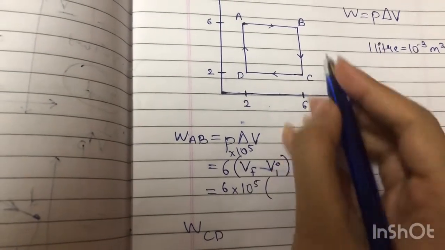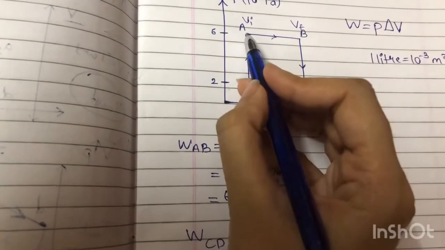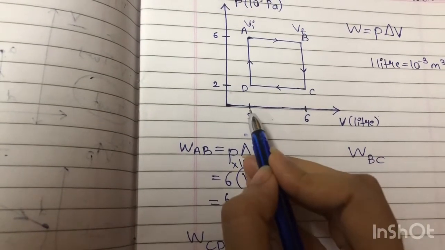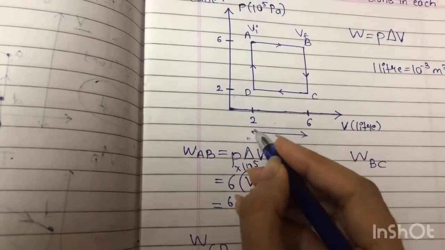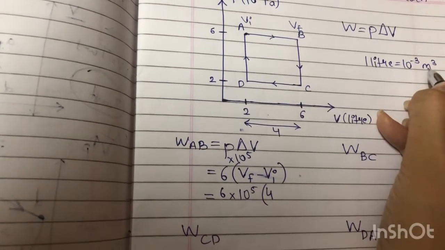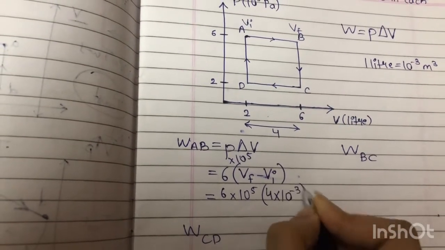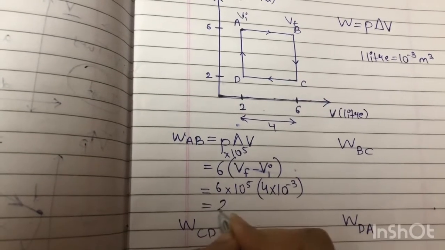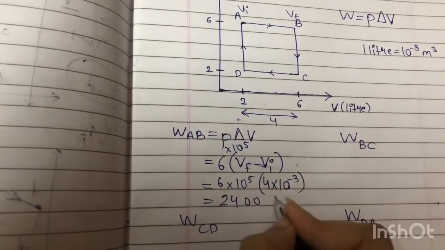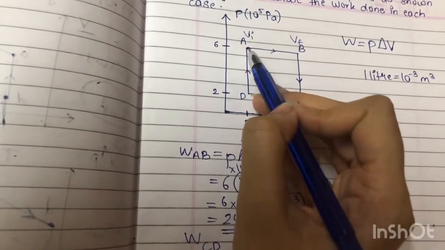Final volume from A to B, so this is initial and this is final. Final minus initial: final volume is 6, initial is 2. So 6 minus 2 will give us 4. Instead of liter, I'll take it in meter cube, so it will be 4 into 10 raised to minus 3 meter cube. So 6 4s are 24, 10 raised to 5 times 10 raised to minus 3 is 10 raised to 2, joules. This is the work done while going from A to B.